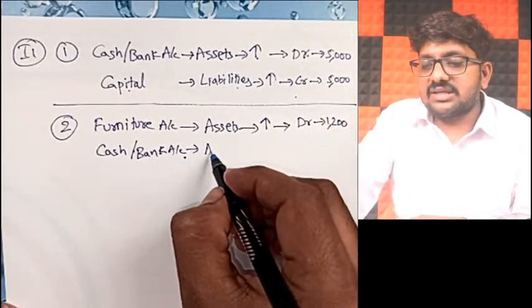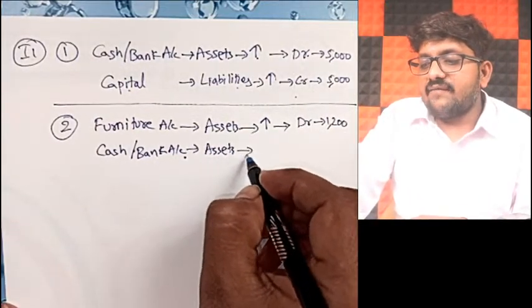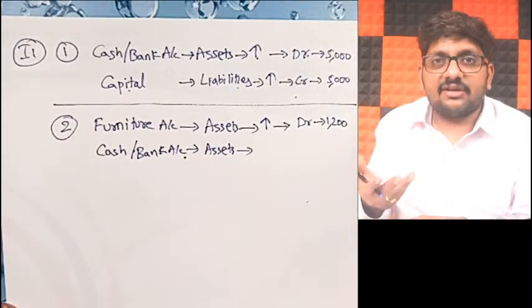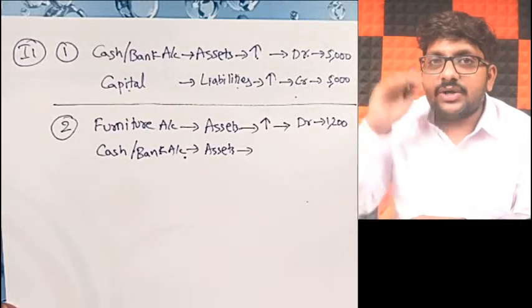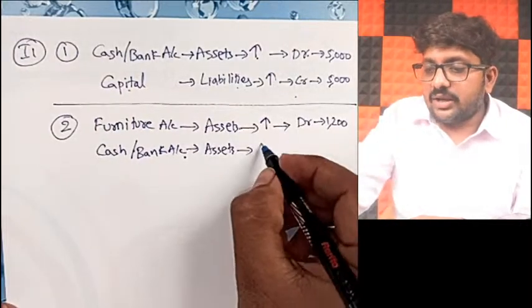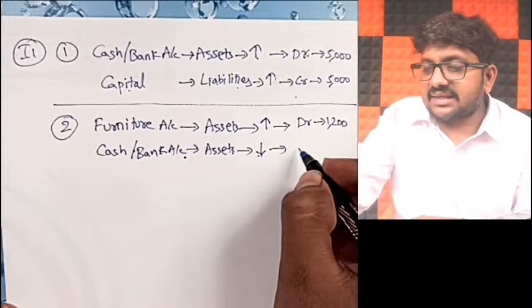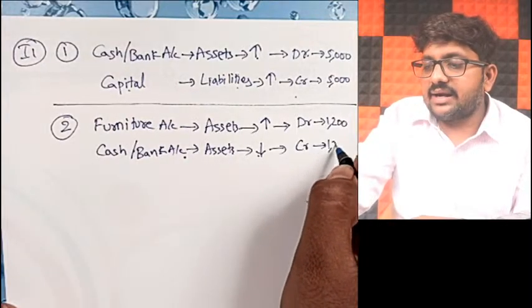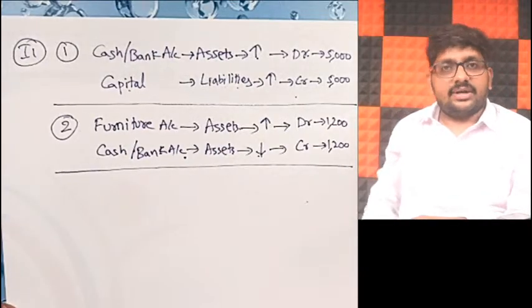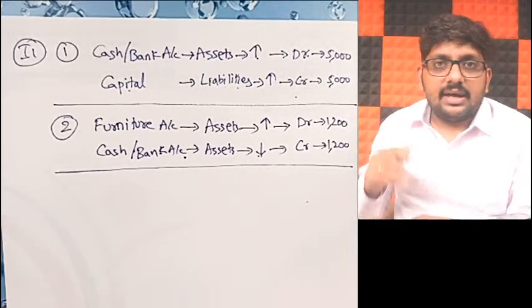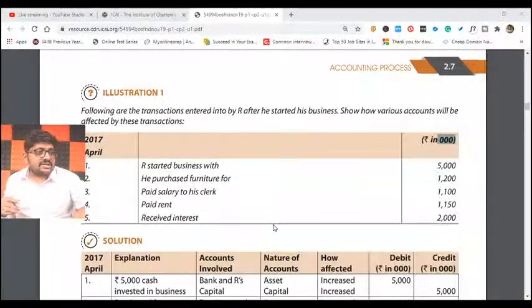At the same time, what is happening? Your cash or bank balance is also part of assets. For the sake of purchasing the furniture, you pay the cash. When you pay cash, your cash balance will decrease. When cash balance decreases, assets decrease, what you should be doing? Credit by how much? 1,200. Correct? 1,200 you have to credit it. Very simple. Those are the first two transactions I have.